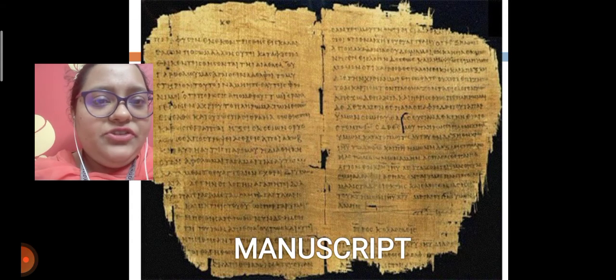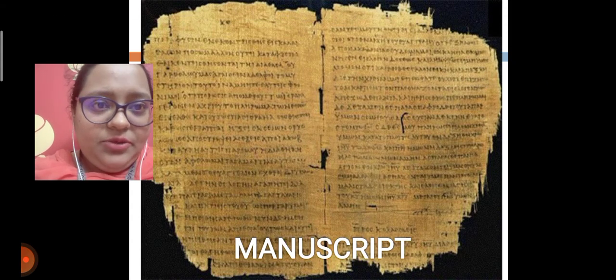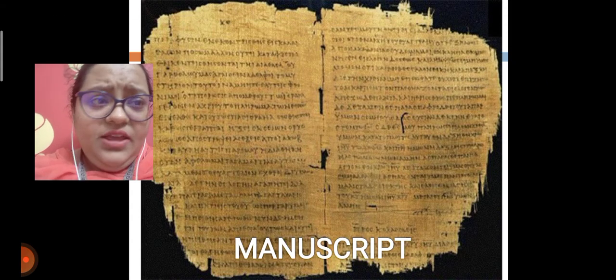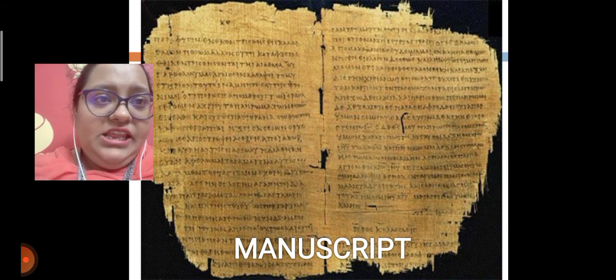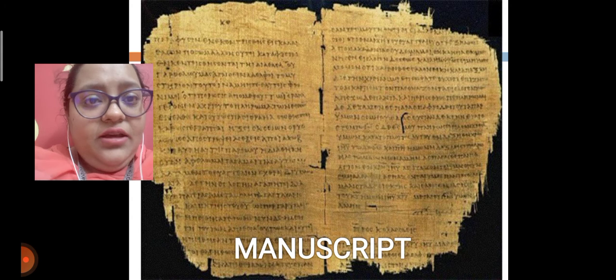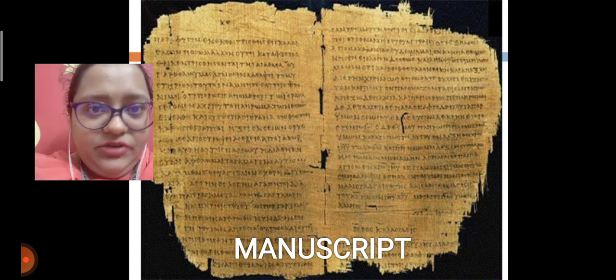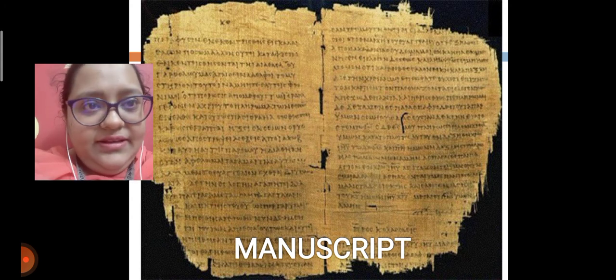Now here is a picture of a manuscript. You can see how manuscripts looked during that time. It is handwritten and on a piece of palm leaf. So this is a manuscript picture shown in the slide.